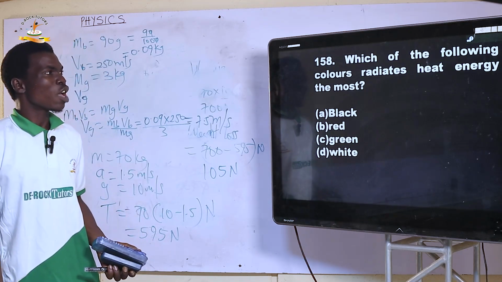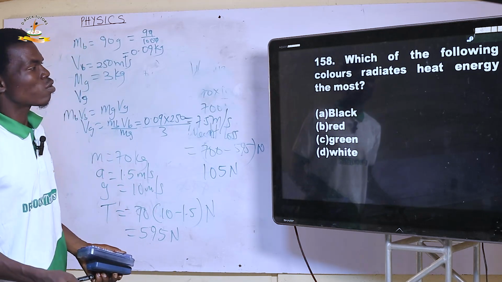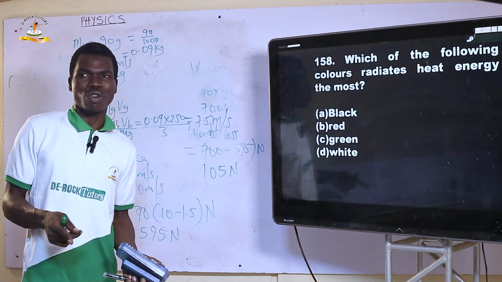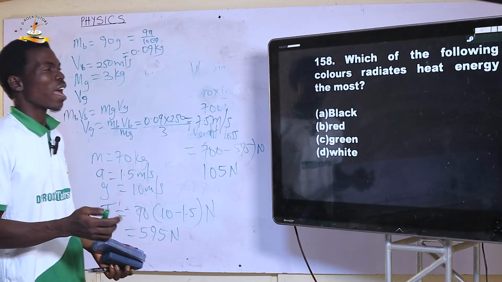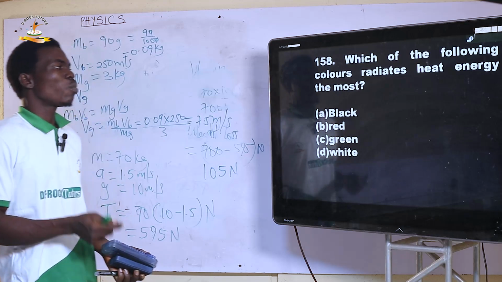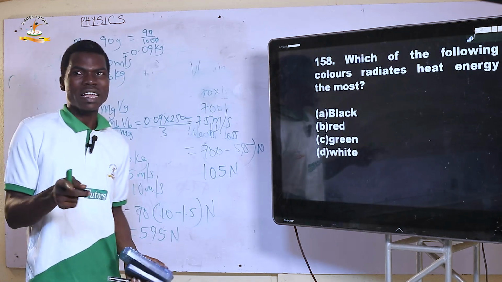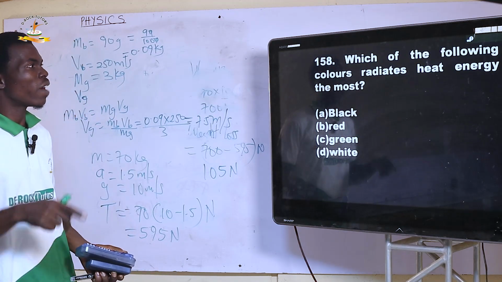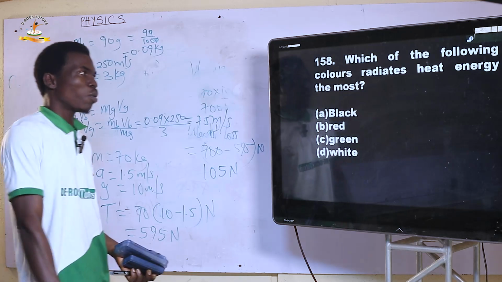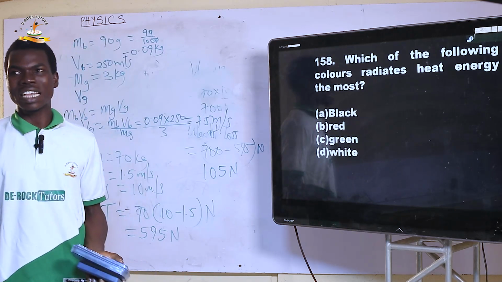They reflect heat. But the question says radiate, so we have to choose our choice between the word radiate and reflect. So white bodies do not radiate, they only reflect. The only body that radiates is the black body. So the correct option is A.